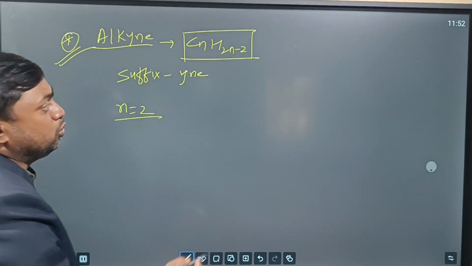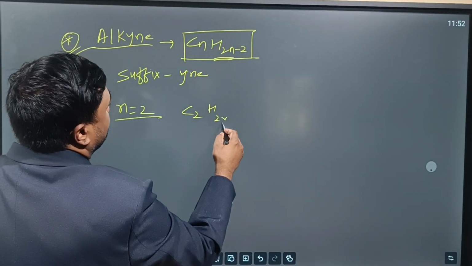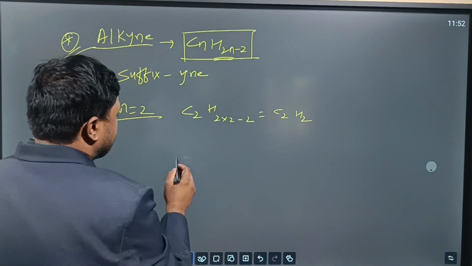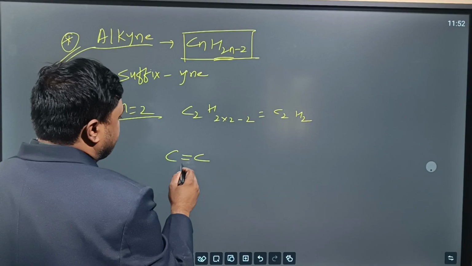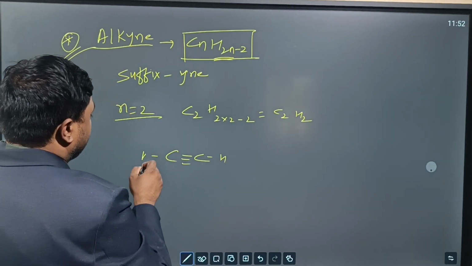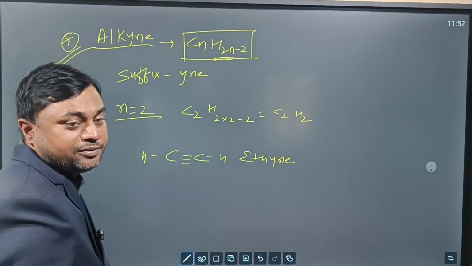So the first member of alkyne is what? With n is equal to 2. Substitute n is equal to 2. You will get C2H(2 into 2 minus 2), so we will get C2H2. How is the structure? Between carbon and carbon there is a triple bond, and here a single bond. Yes or no? So this is a 2-carbon compound, the suffix is YNE, ethyne.